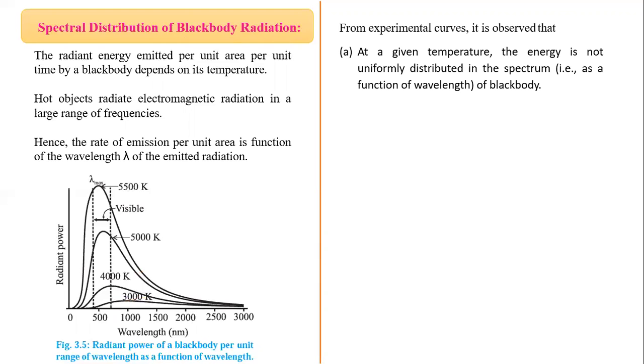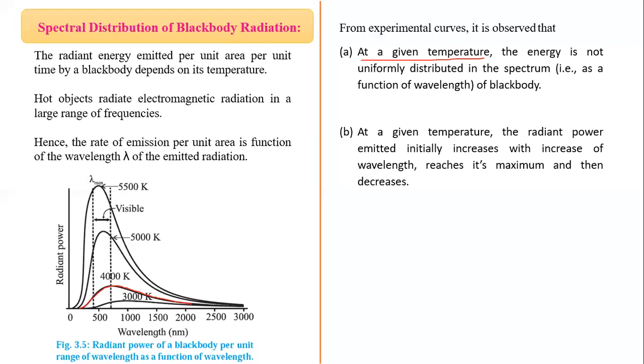Now the experimental facts. First experimental fact is at a given temperature, the energy is not uniformly distributed in the spectrum. It is a function of wavelength. You can see here for a particular temperature, for this 4000 Kelvin, this is a graph. It is not uniformly distributed. It is a function of wavelength. As wavelength changes, for a particular wavelength, radiant power is different.